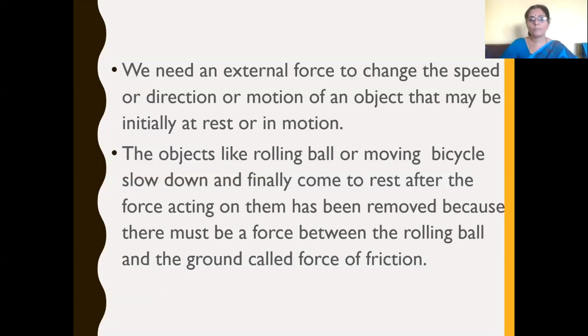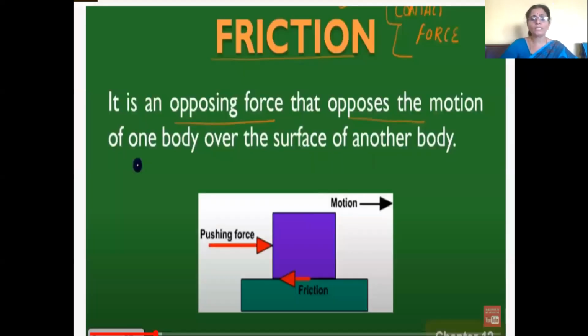When you ride a bicycle and you want to stop it, you apply the brake and immediately it comes to a stop. What is the reason behind this? Because there must be a force between the tire of the bicycle and the ground, which we call the force of friction or frictional force. So now let us learn what is friction.